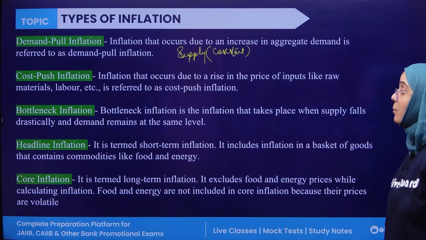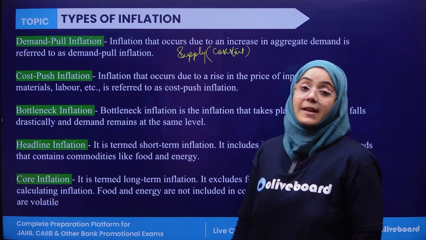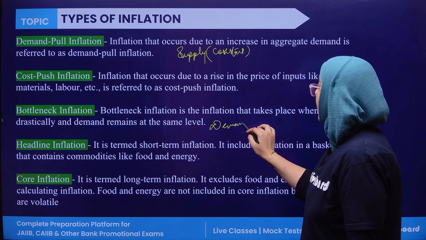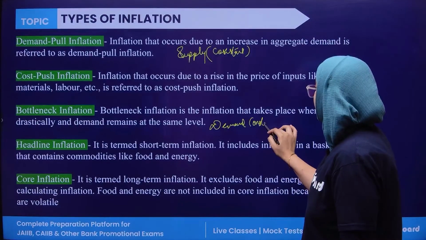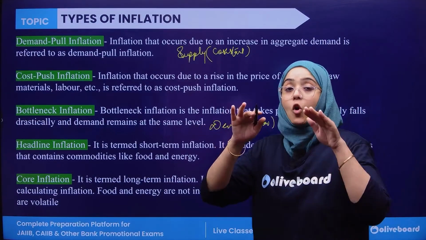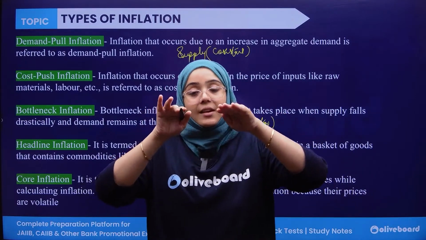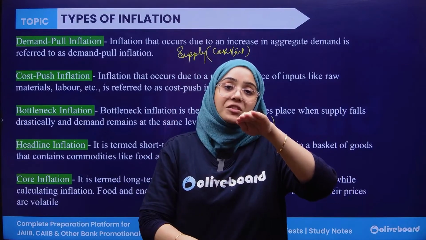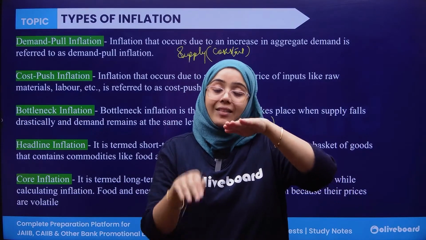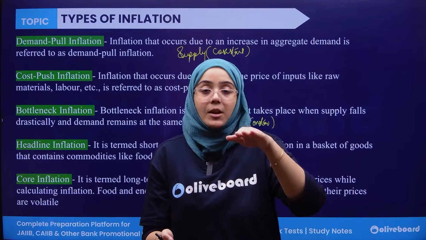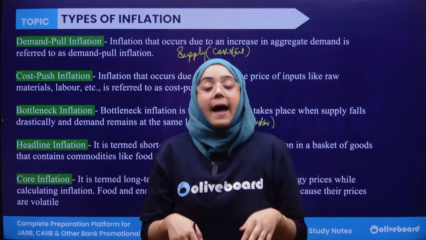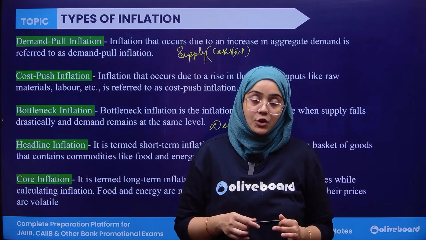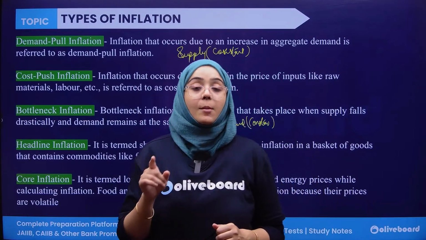Okay. Next, bottleneck inflation. Bottleneck inflation is when demand is constant. Demand is not moving either up or down. But now, due to certain conditions, for example, a flood or drought or anything, supply goes down. So when demand is constant and supply goes down, there is again a gap in which the demand is greater than supply, and due to which the prices go high, and this type of inflation is known as bottleneck inflation.